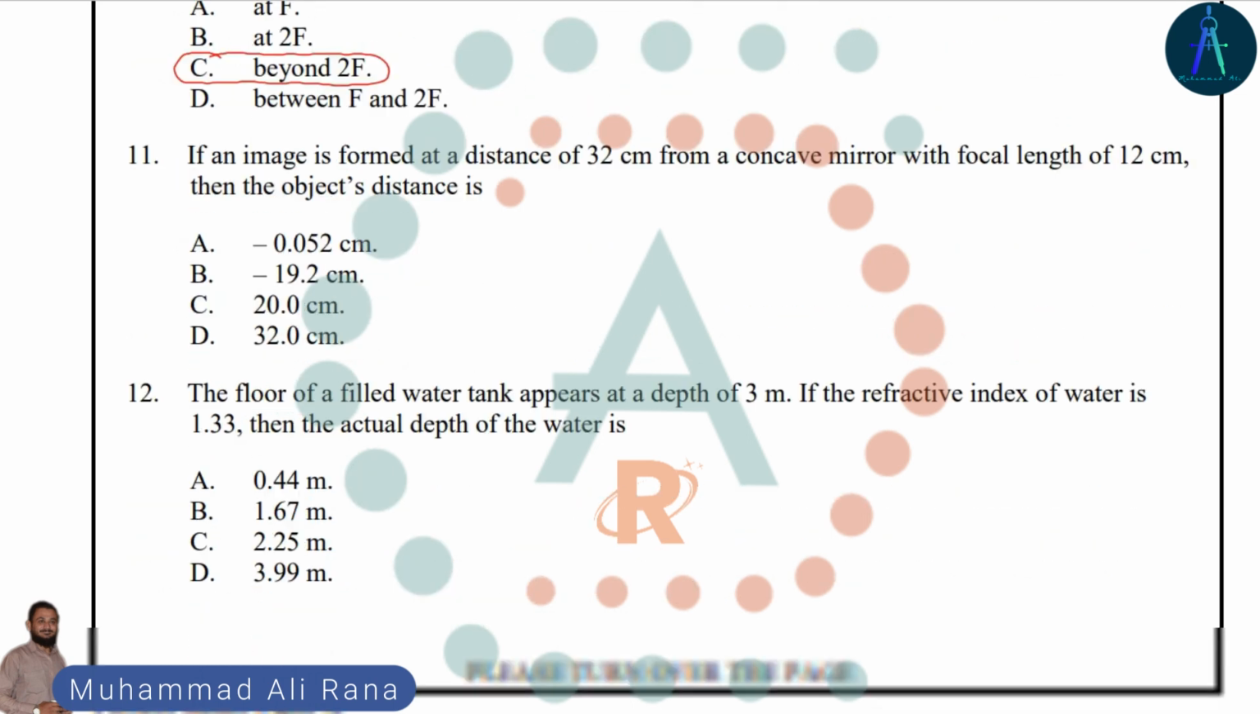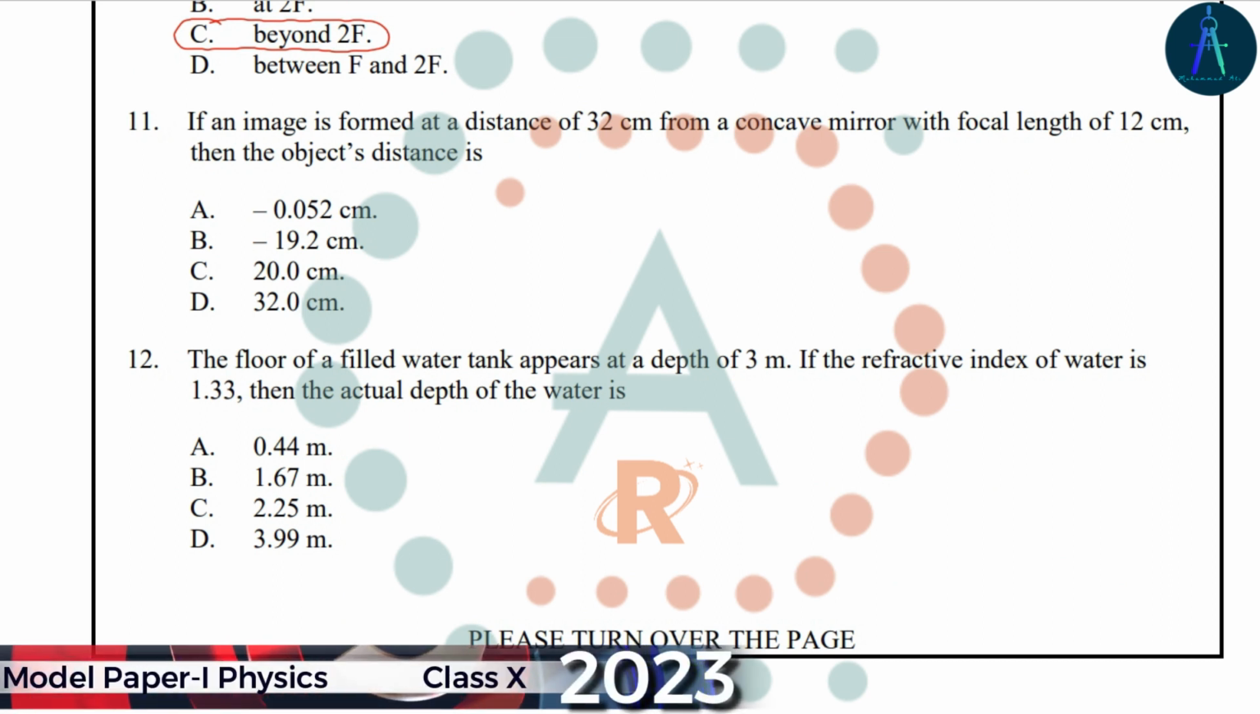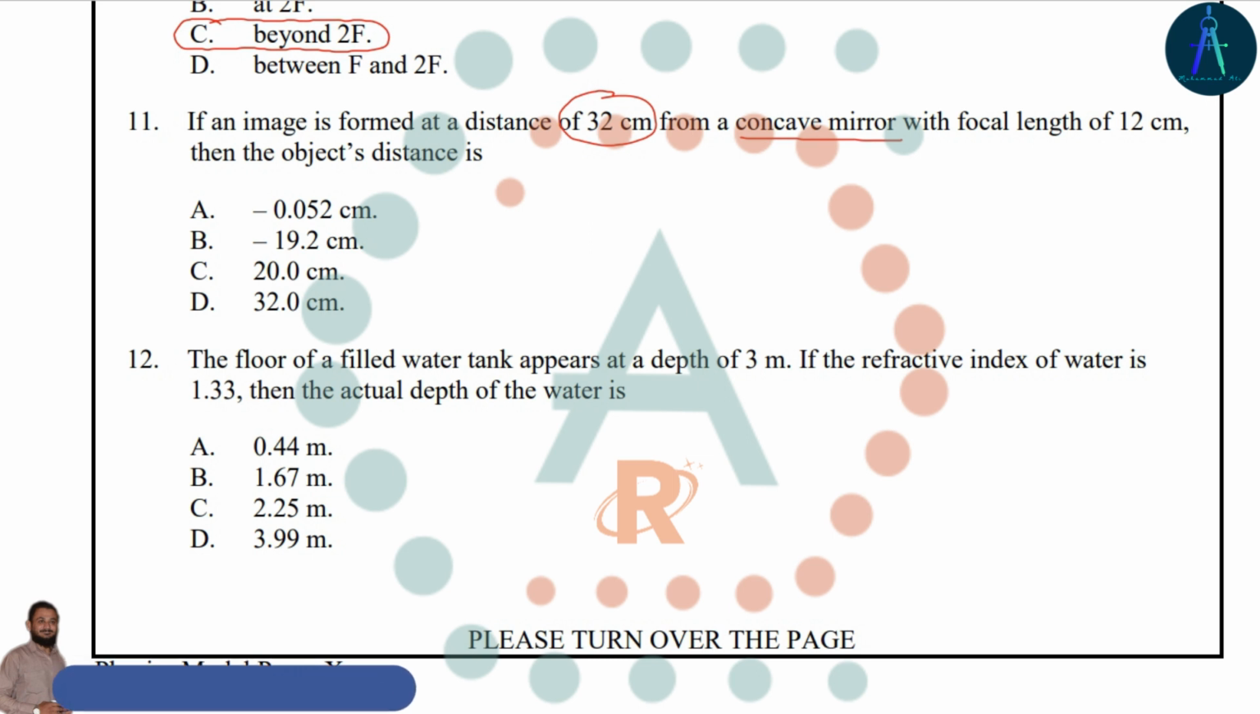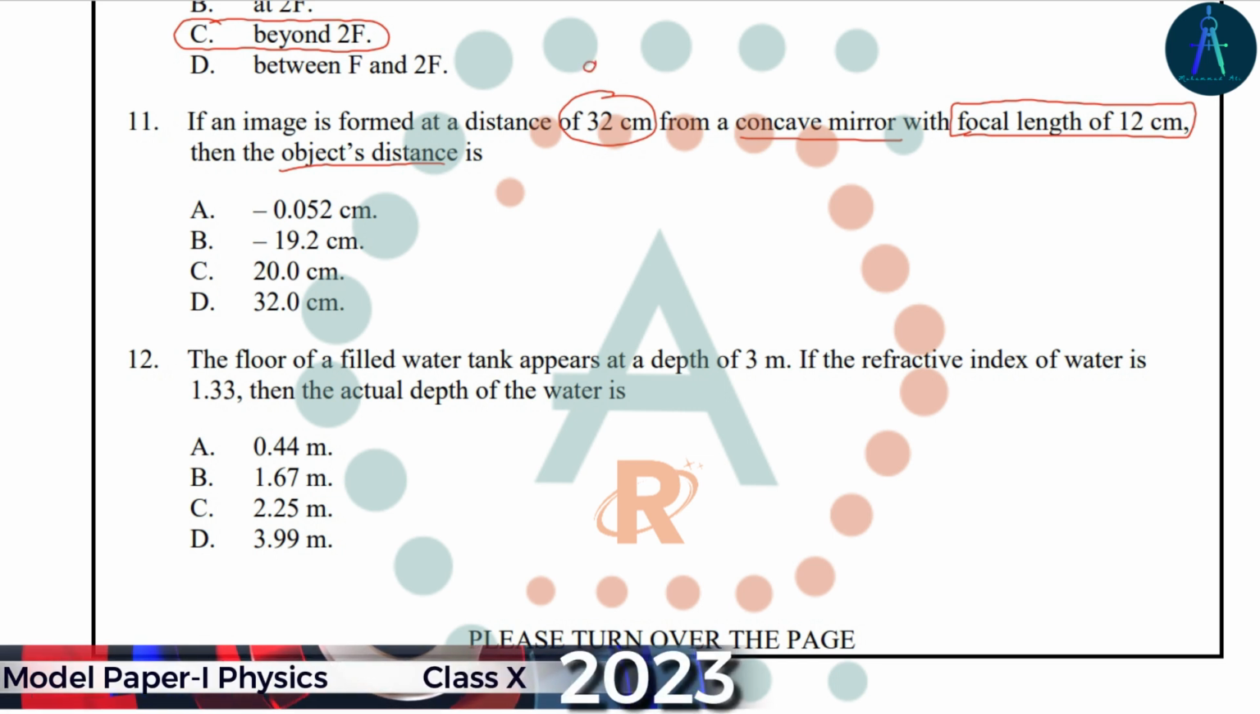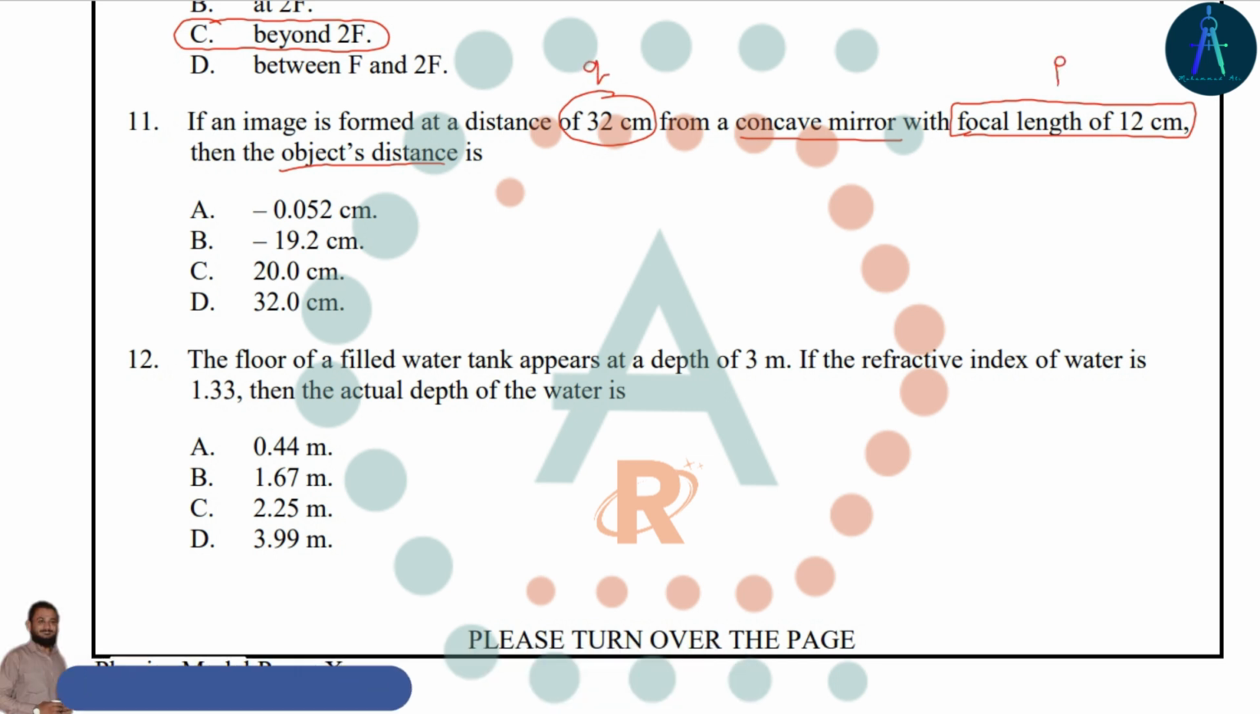Question number 11. An image is formed at a distance of 32 cm from a concave mirror, that is a converging mirror, and it has a focal length that will be positive 12 centimeters. We have to find the object distance. So this is Q and this is F. The mirror formula is written as 1 over F equals 1 over P plus 1 over Q.